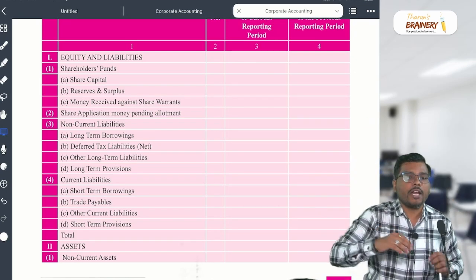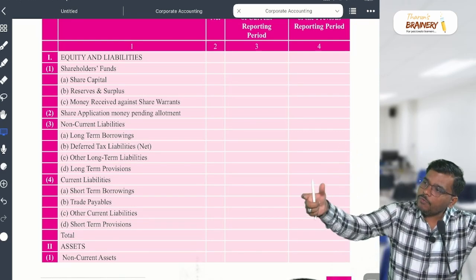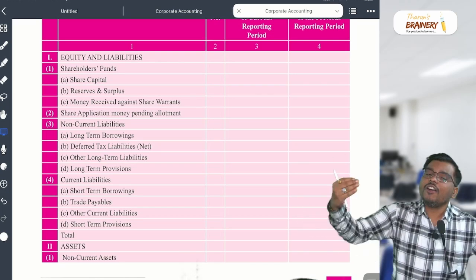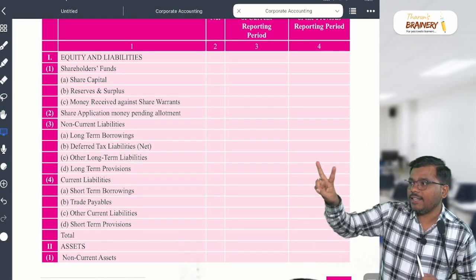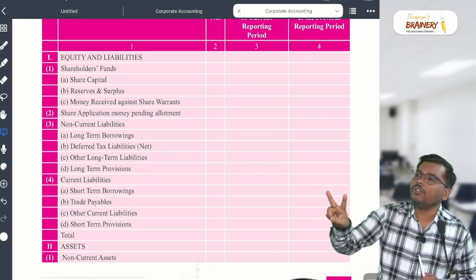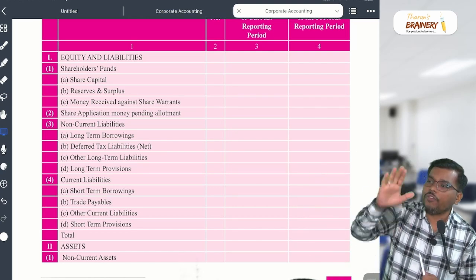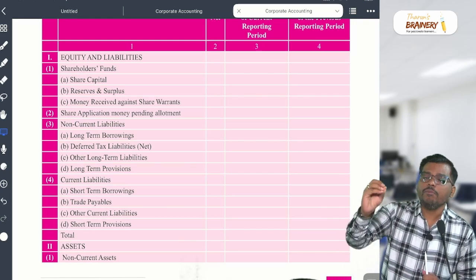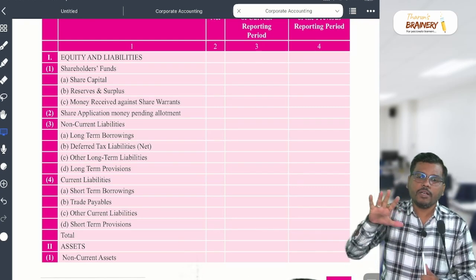So how many types of shares are there? Two types: equity shares and preference shares. What are equity shares? Those which are not preference shares. Then what are preference shares? Those having two rights: number one, a fixed rate of dividend; number two, at the time of winding up, they will be paid first, before payment of equity shareholders. Is that clear? I hope in between you can take the running notes.